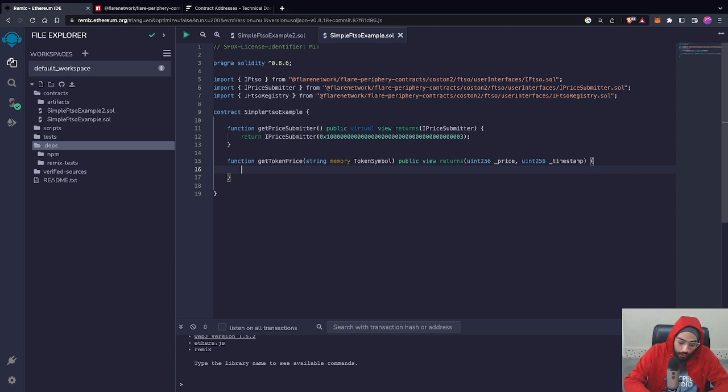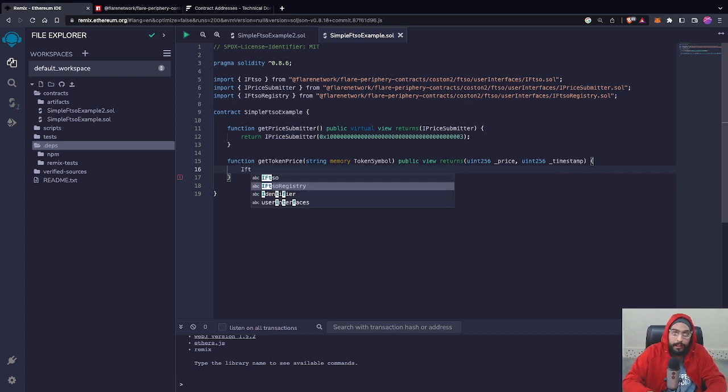What this function will do is, first of all, let's get our FTSO registry contract, right? Which is a very important contract, because the FTSO registry contract will actually call the get current price method. So it's very important to retrieve the FTSO registry contract. So let's just use the interface that we imported from our periphery package.